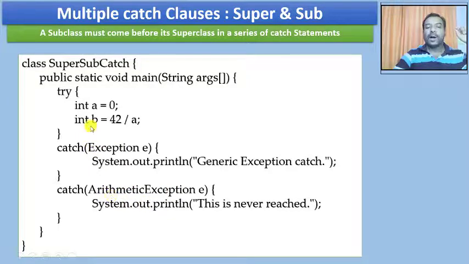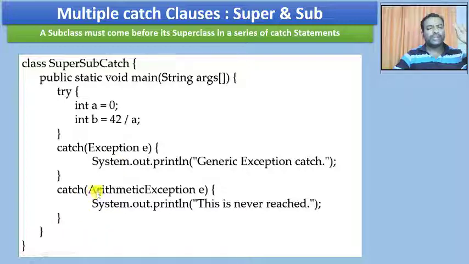If the exception matches the arithmetic exception, it should also match the exception. Once the division by 0 occurs, this catch clause is matched with respect to the order, and I'm going to print this as the output. And now this catch clause is not executed.